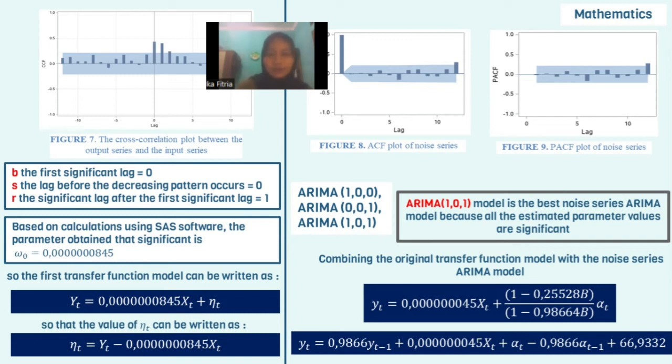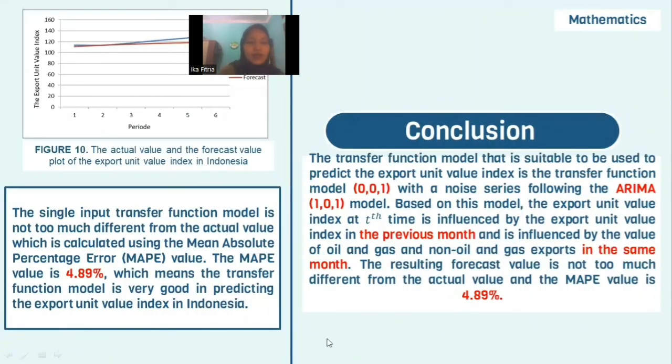Below is the equation for the noise series. After that, we have to determine the ARIMA model of the noise series. We have to trial and error these 4 models, and we get the best model as ARIMA (1,0,1). The first transfer function model with the noise series ARIMA model is yt equals..., and the same below. Figure number 10 is the plot of the actual value and the forecast value of the export unit value index in Indonesia, which are not too much different. So the conclusion is the best transfer function model suitable to be used is transfer function model (0,0,1) with the noise series following the ARIMA (1,0,1) model.